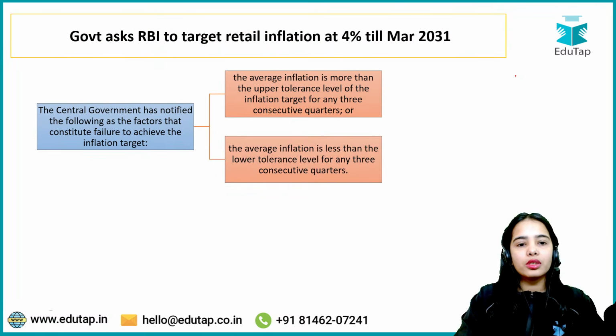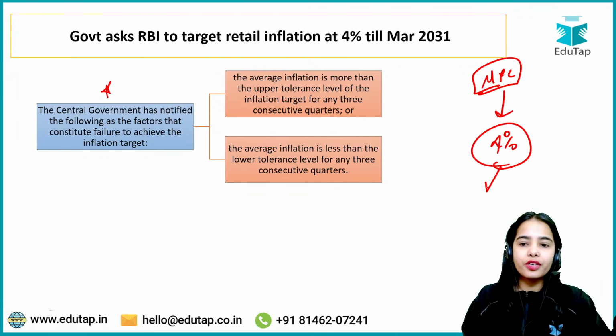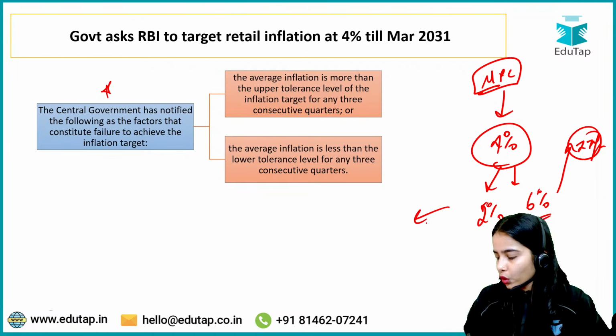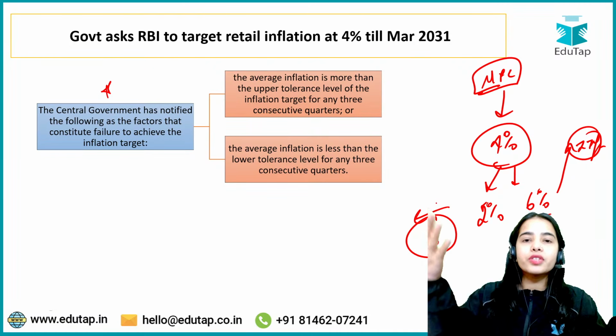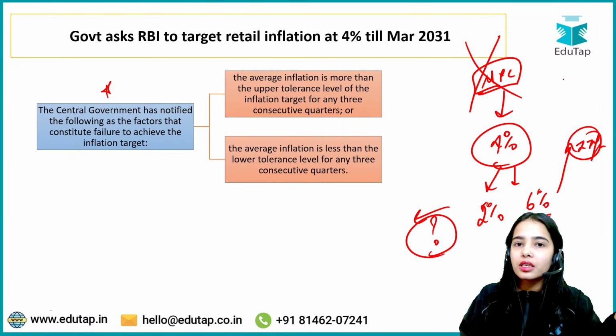Now, coming to the next part, that is, the central government has notified the following as the factors. The Monetary Policy Committee is the committee that has the responsibility to keep the inflation around 4% within the range of plus minus 2%, that is, 2% to 6%. But what if the inflation is above 6%? What if the inflation is going below 2%? What will happen if the inflation is going above 6% or going below 2%? That means the MPC has failed.